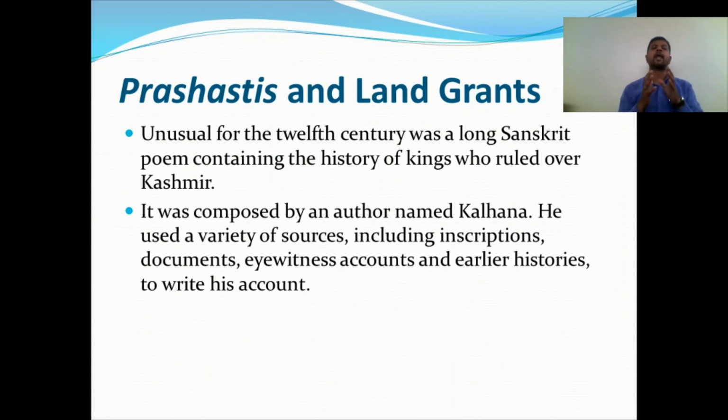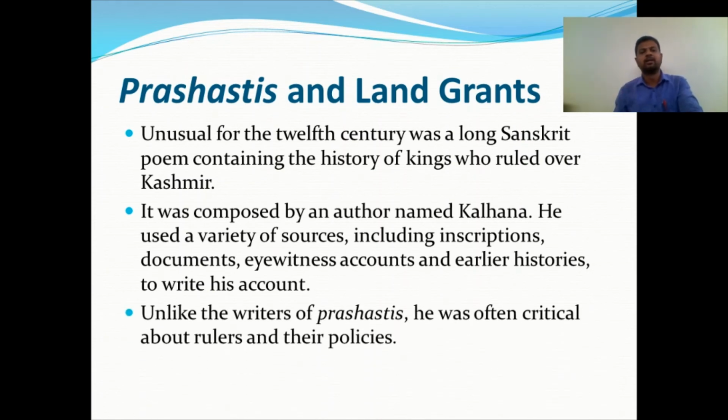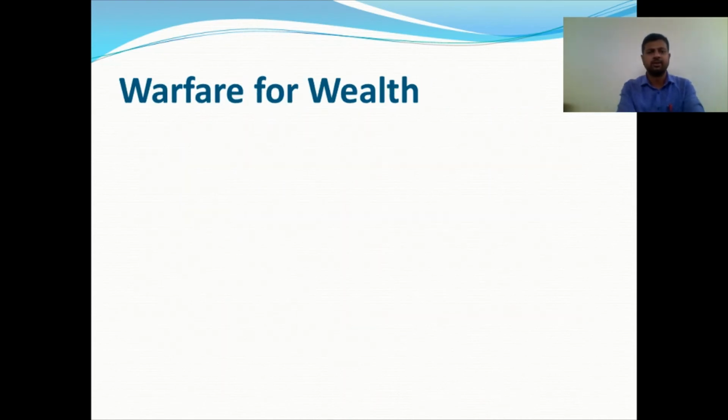He used a variety of sources including inscriptions, documents, eyewitness accounts, and earlier histories to write his account. Unlike the writers of Prashastis, he was often critical of the rulers and their policies.